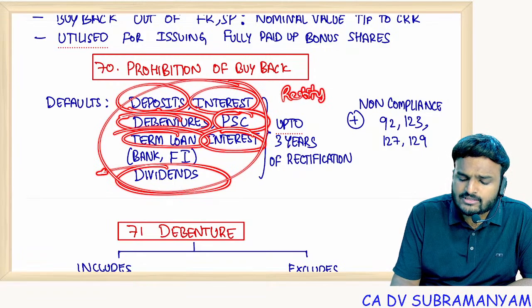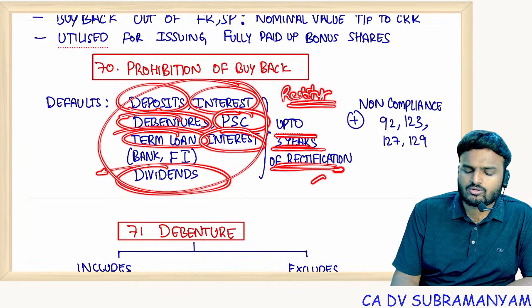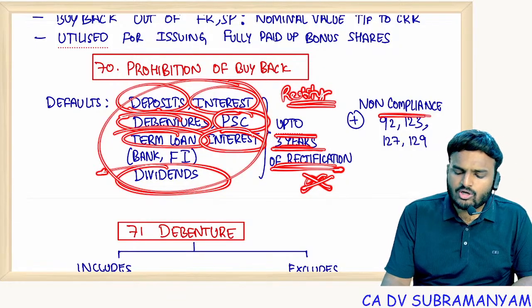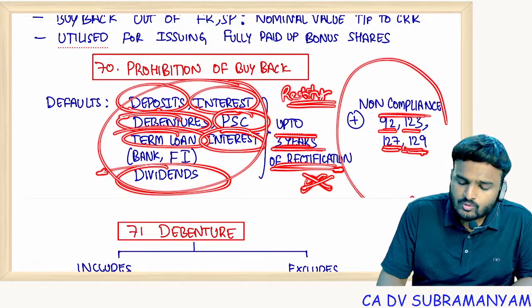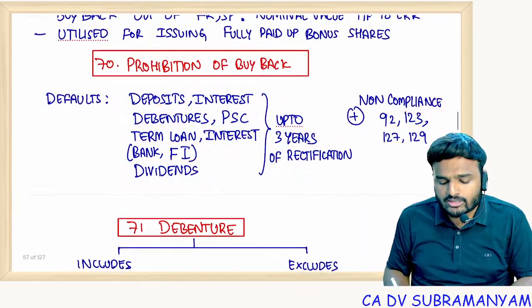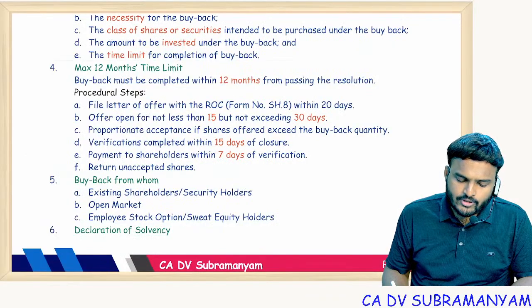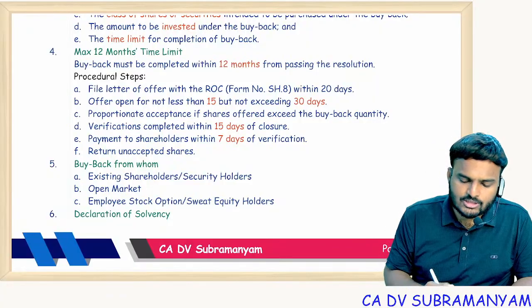First you rectify these defaults and wait for 3 years. Up to 3 years of rectification, not allowed. After 3 financial years, allowed. And non-compliance of 92, 123, 127, 129 also prohibits you from making buyback. So rectify these defaults and then you can proceed with buyback. So based on these points, we will see exceptional questions.